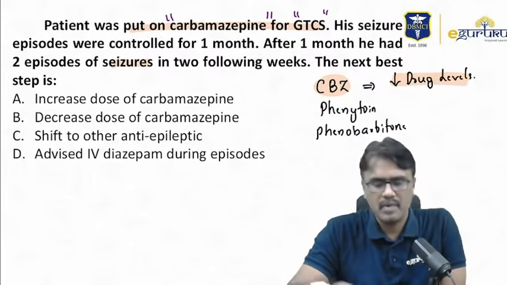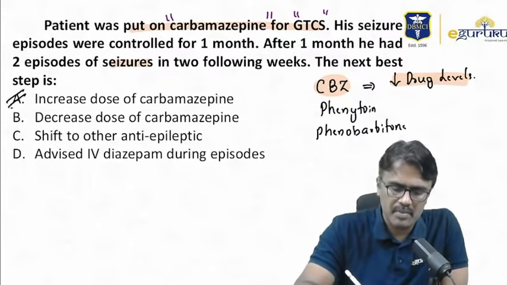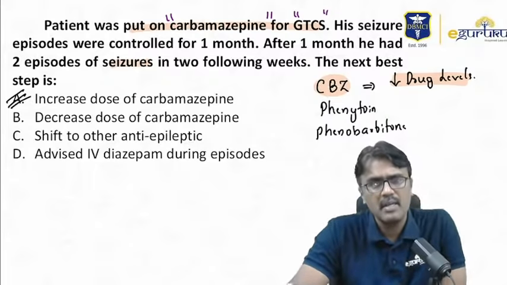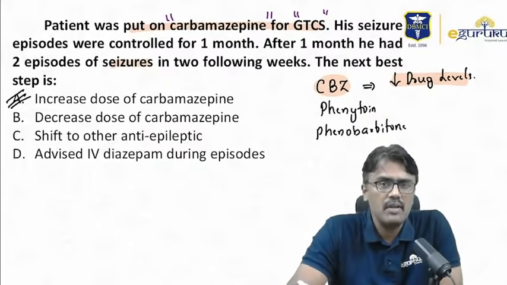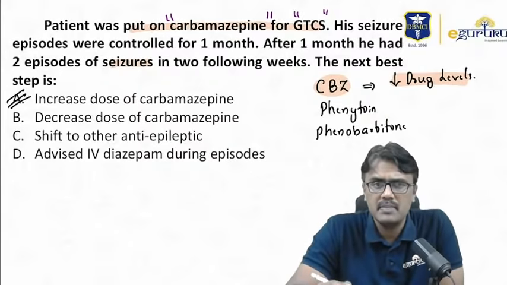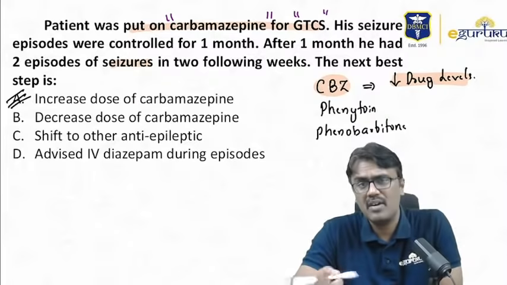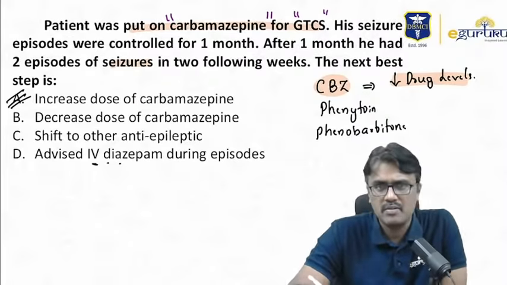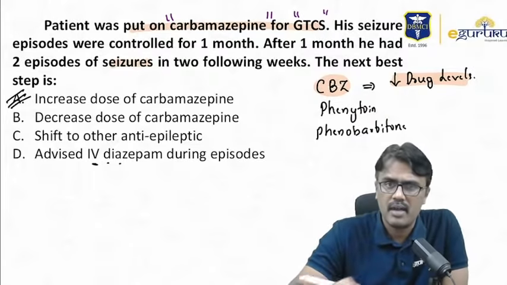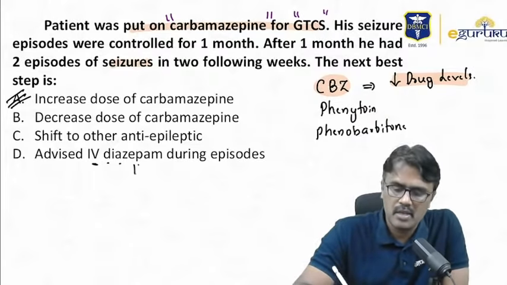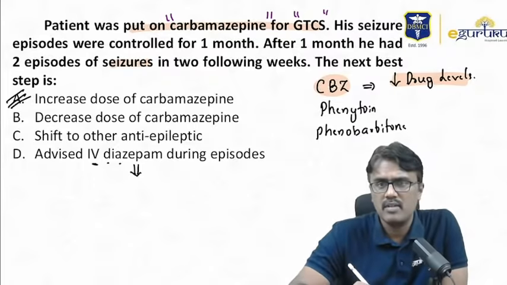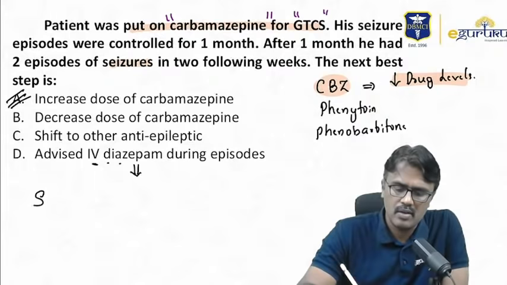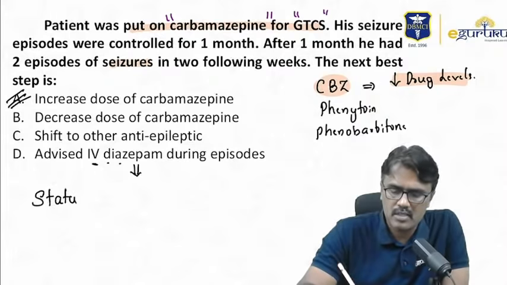So what would I do? I have to increase the dose of carbamazepine. That's the right answer. No need to decrease the dose of carbamazepine. Shift to another anti-epileptic only when we cannot control with carbamazepine. First increase the dose, still not controlled, then we can change. Advised IV diazepam during episodes? Now, we have to use these drugs prophylactically. Benzodiazepines are not used for prophylaxis because they develop tolerance and we use them only for emergencies. So, what is the drug of choice for status epilepticus?